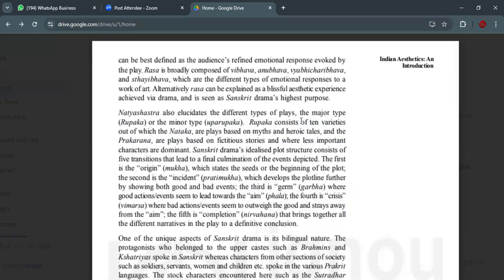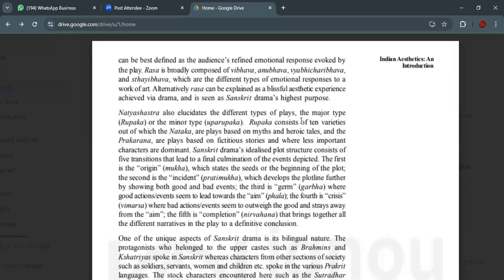So we already finished the two paragraphs, and we are moving to the third para. Natya Shastra also elucidates, and you know what is Natya Shastra, right? Natya Shastra was written by Bharata Muni. So it further explains different types of plays. The major type is Rupaka and the minor type is Uparupaka. Rupaka consists of 10 varieties.